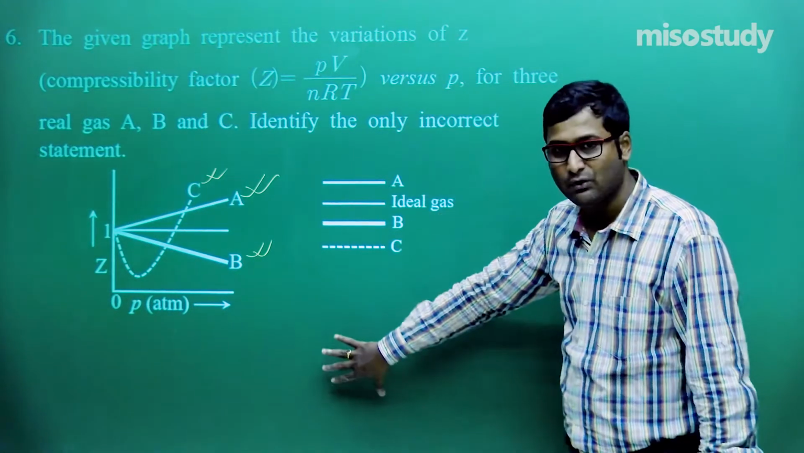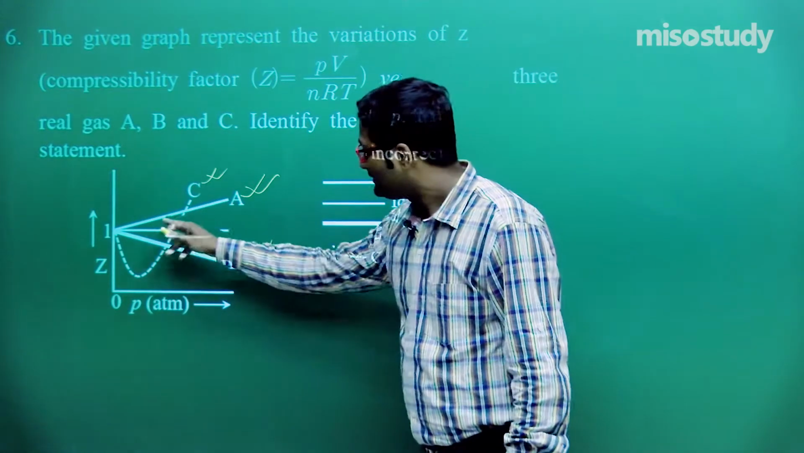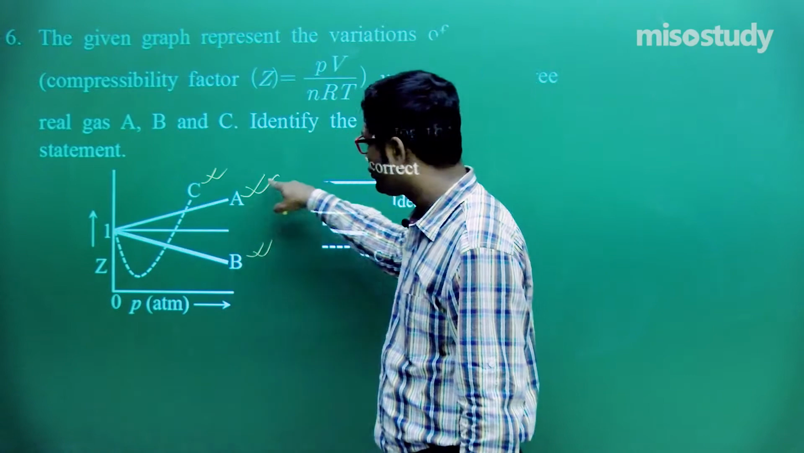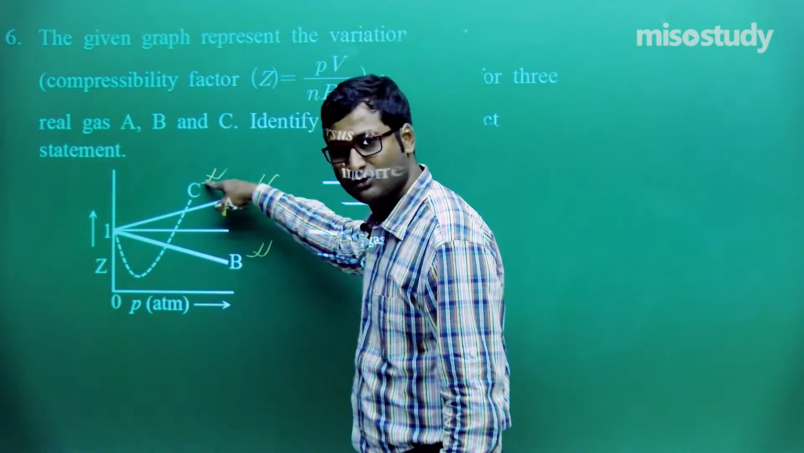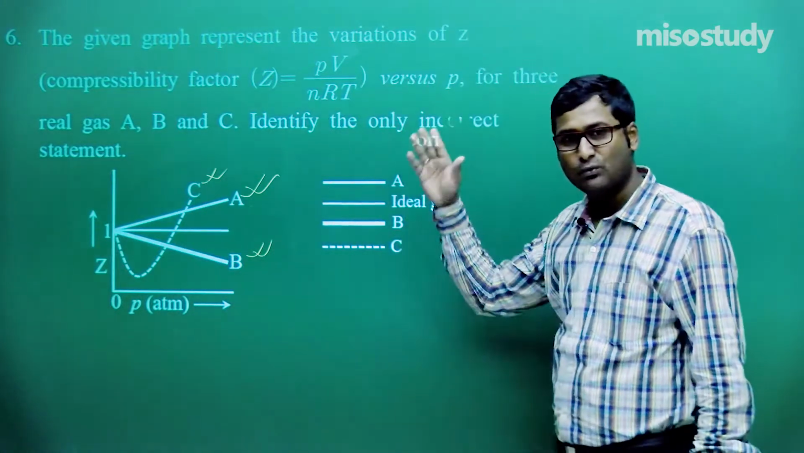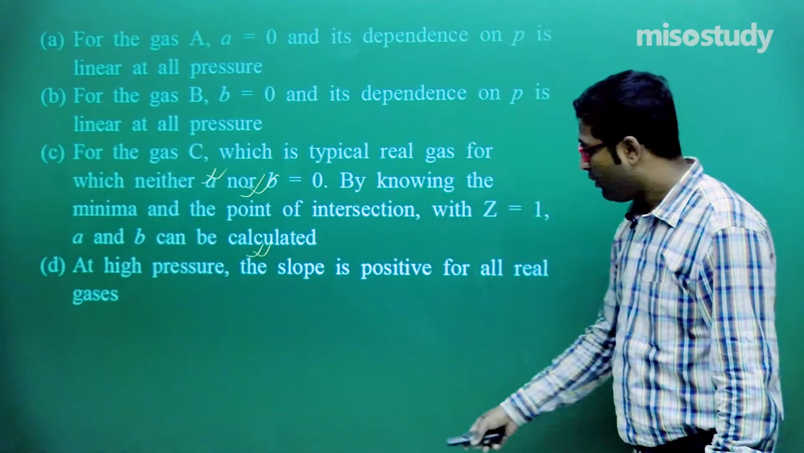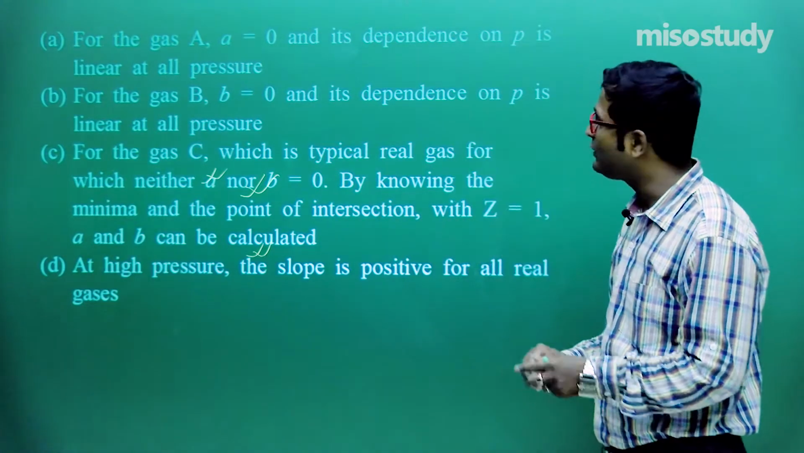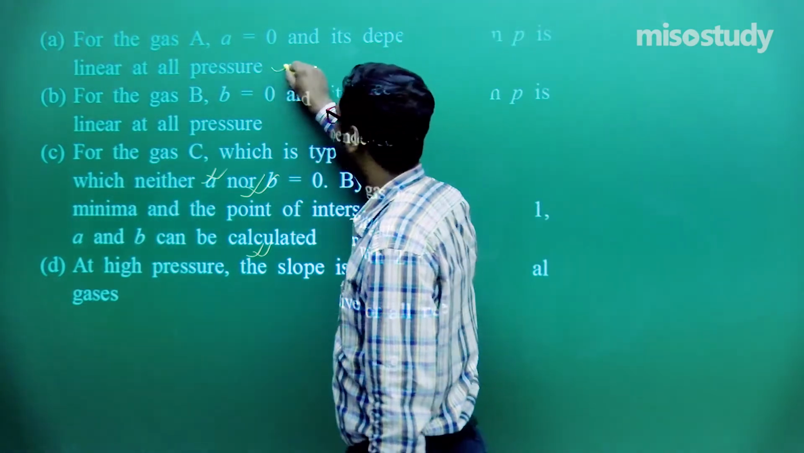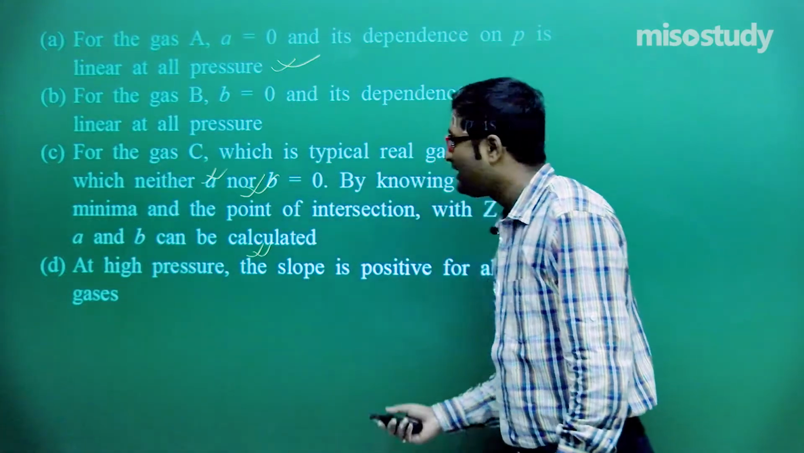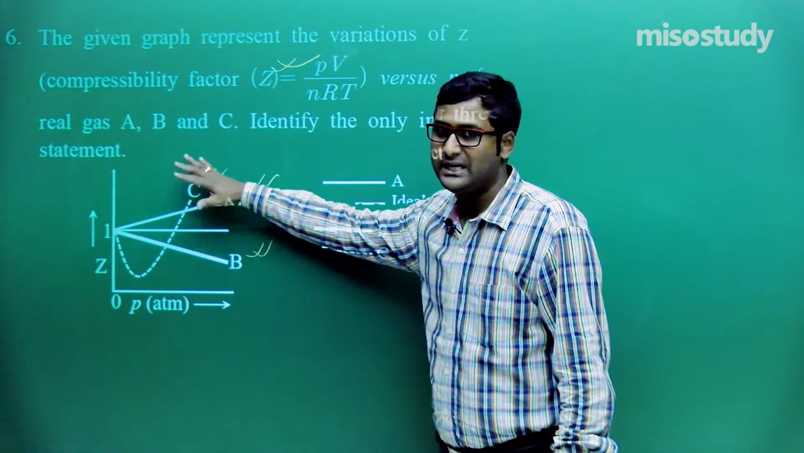Have you seen the graph? We'll move to the next slide for the options. Look at gas A: here the slope is increasing. Here the slope is decreasing, and this one is a variation in slope, from the negative side moving towards the positive side. Now, what is the question? For gas A, a is equal to 0 and its dependence on P is linear at all pressure. Yes, definitely it is linear at all pressure, because here there is a positive slope.